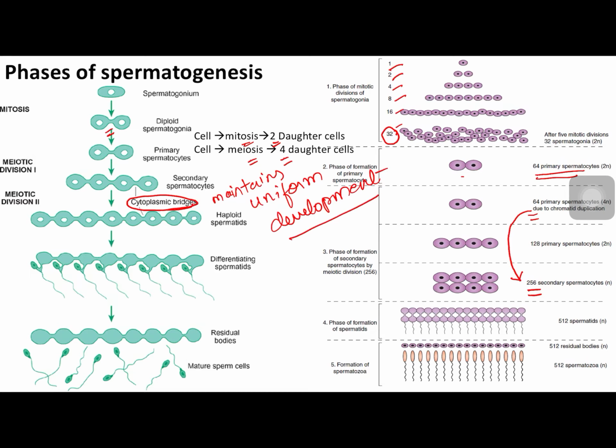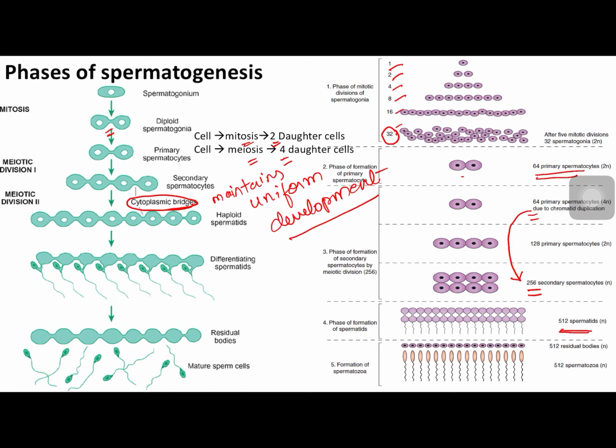Now I was telling that spermatogonia undergo 5 mitotic divisions to give rise to 32 spermatogonia, which divide to form 64 primary spermatocytes, and the 64 primary spermatocytes undergo meiotic division to form 256 secondary spermatocytes. Now these secondary spermatocytes undergo one more meiotic division to form 512 spermatids. These 512 spermatids undergo a process called spermiogenesis to produce spermatozoa.